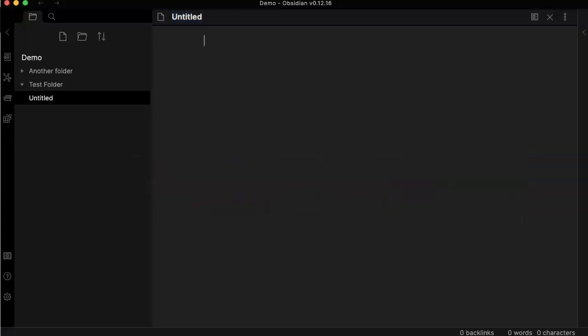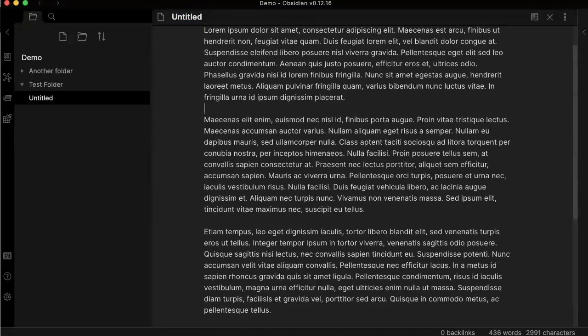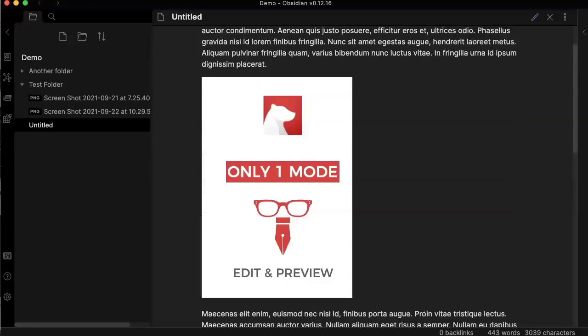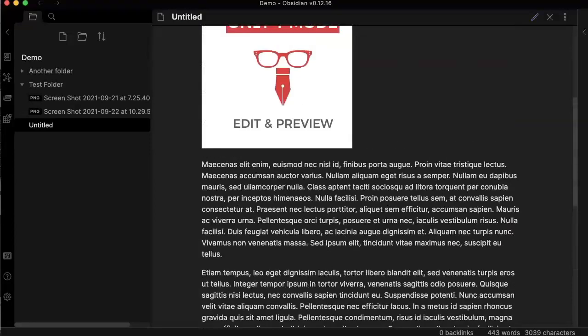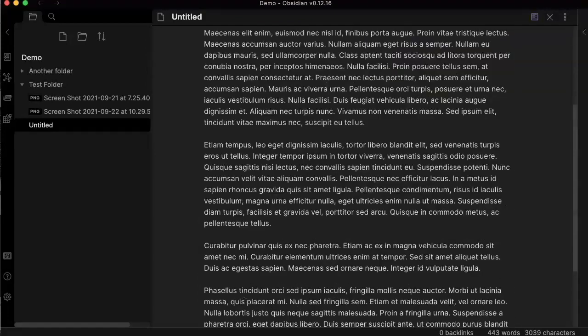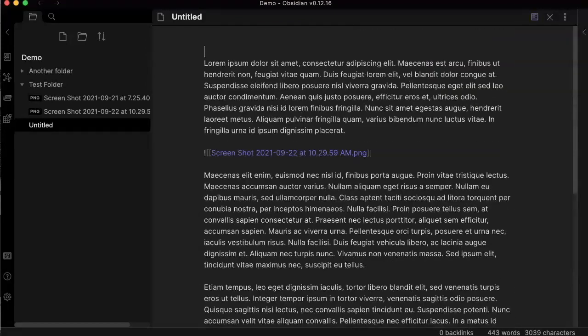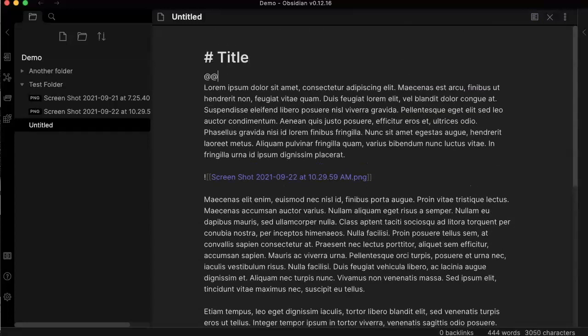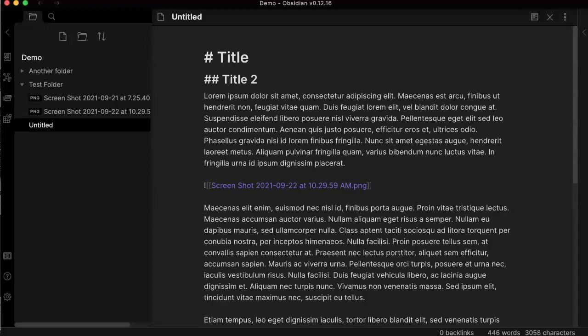As you can see, I'm in the edit mode and I can tap anything right here. I can add images by dragging and dropping the image into the editor, but it won't actually show the image. If I want to see the image, I have to go to the preview mode, and now the image appears. The other thing is that both of the apps use Markdown. So you can just add a title here and an H2 title here, and so on and so forth. The same thing goes for Bear.